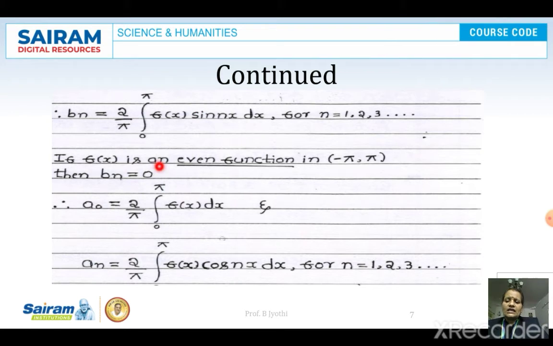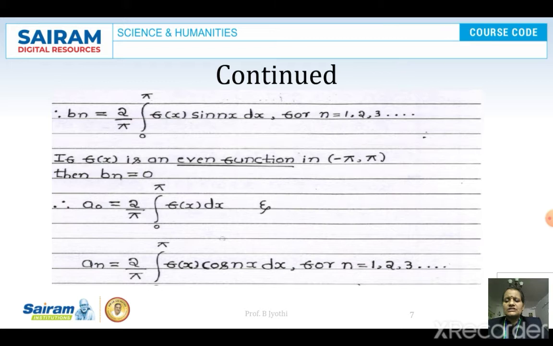If f of x is an even function in the interval minus pi to plus pi, then bn will be 0. When bn is 0, the remaining 2 terms, that is a0 and an, need to be determined, where a0 is 2 by pi integral 0 to pi f of x dx, and an is given by 2 by pi integral 0 to pi f of x cos nx dx for n equal to 1, 2, 3, etc.